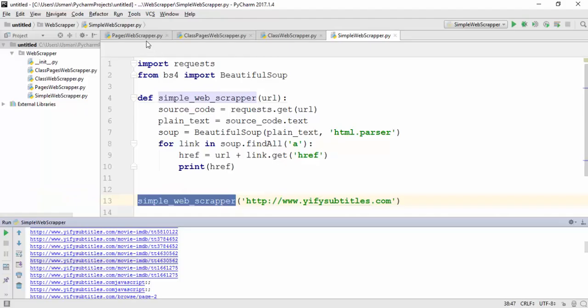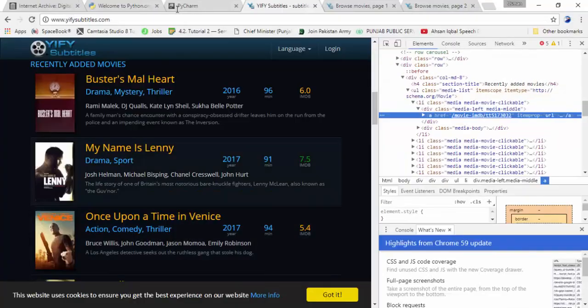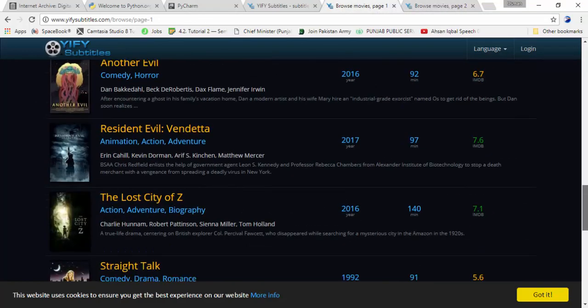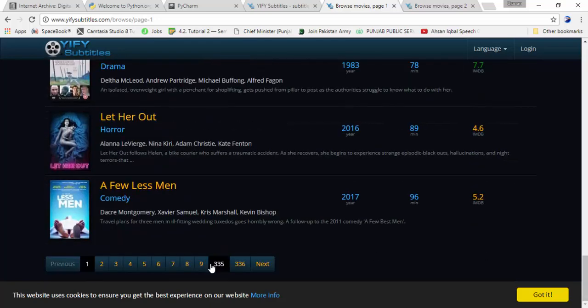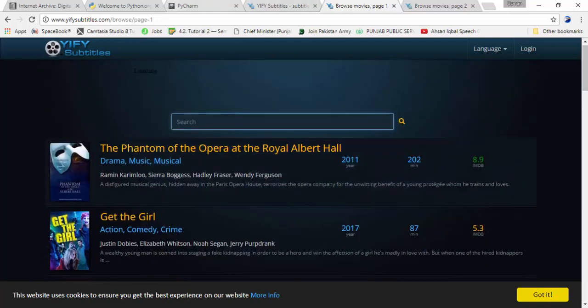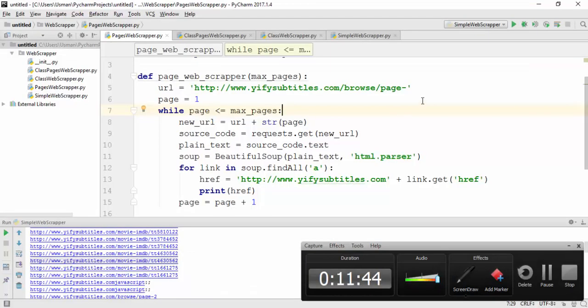Let's move toward another web scraper that works with different pages. And you can see this site has different pages. It's divided into pages. This is page 1, this is page 2. You can see here it provides pages of different numbers. So to reach different pages in a simple web scraper, let's see how we can do this.